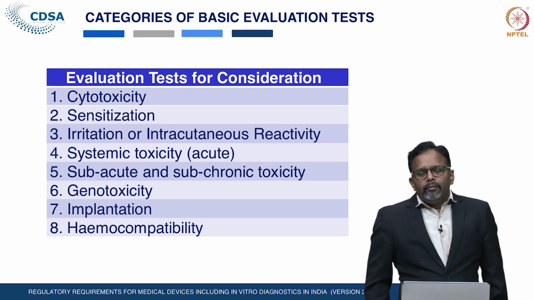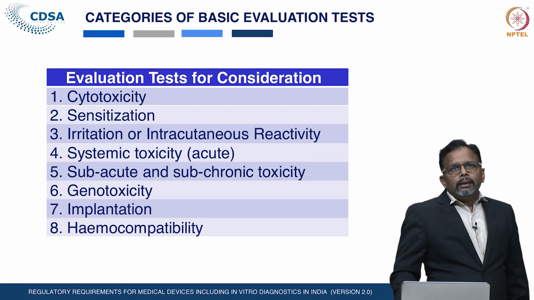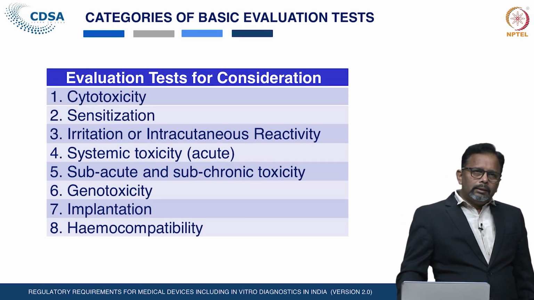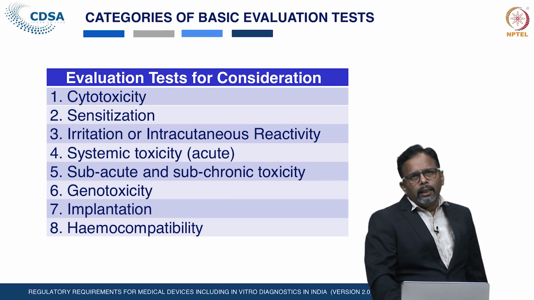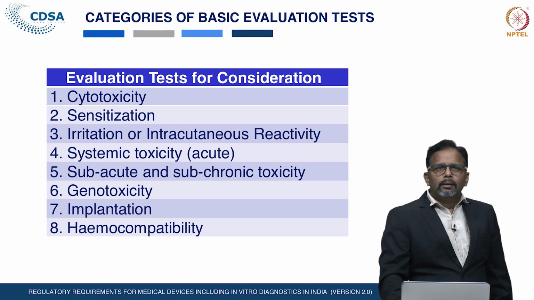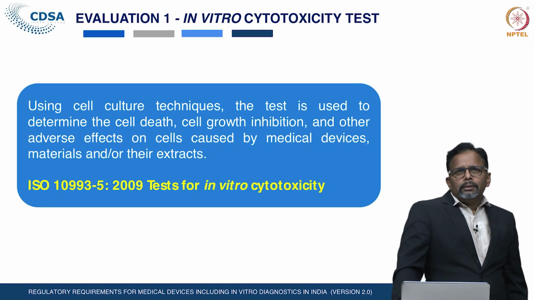Now, the basic evaluation tests we have discussed, that is the cytotoxicity test, sensitization test, irritation or intracutaneous reactivity test, systemic toxicity test, subacute or subchronic toxicity test, genotoxicity test, implantation test and hemocompatibility test.